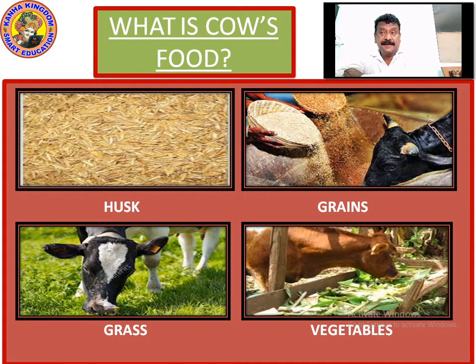What is it doing? It's eating grass from the fields. Cow also eats vegetables. Look at the other picture shown in brown, where it eats vegetables. So the main food of the cow is husk, grains, grass and vegetables.